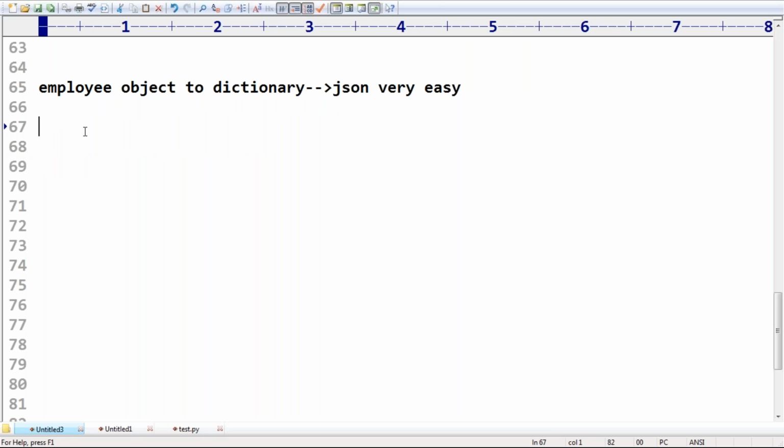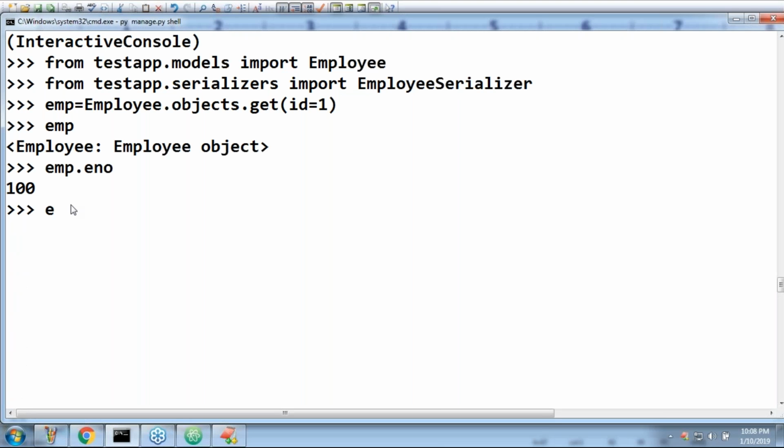Serializer is responsible. Serializer is already defined. How can you do it? Create a serializer object: serializer is equal to EmployeeSerializer, creating the employee serializer object with this emp data.